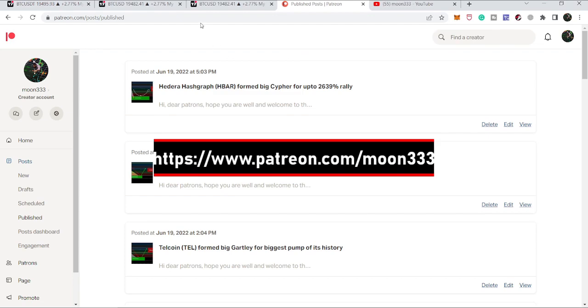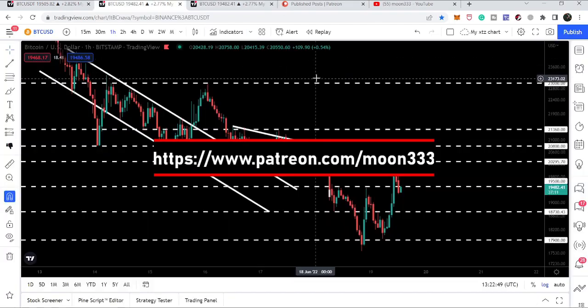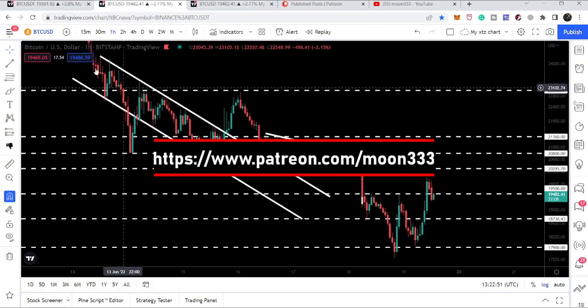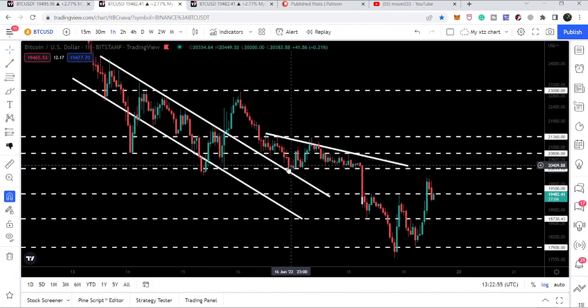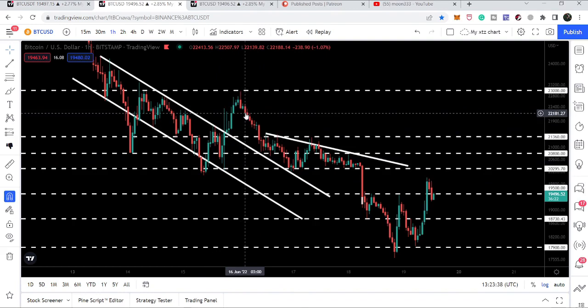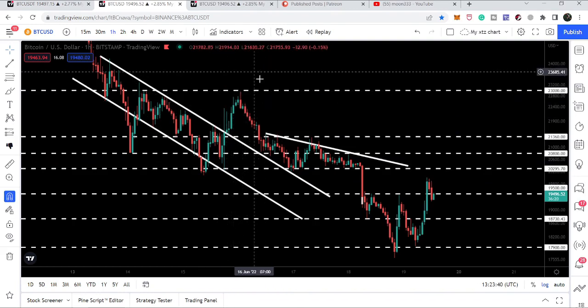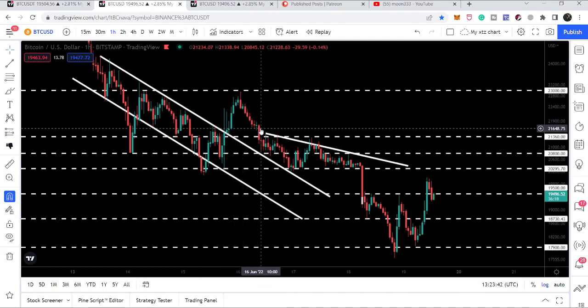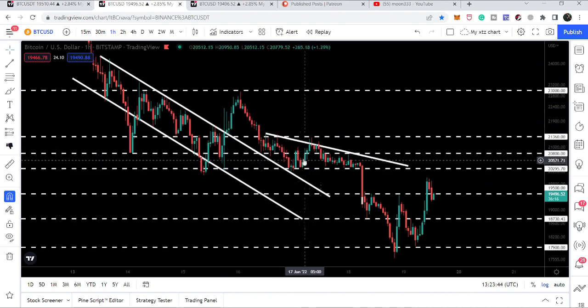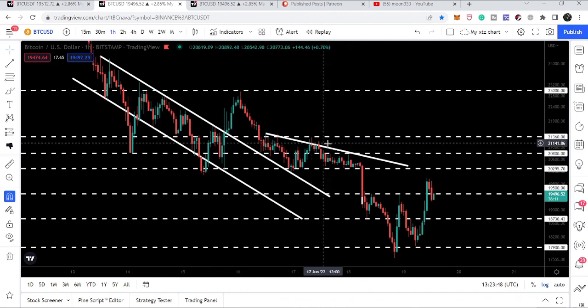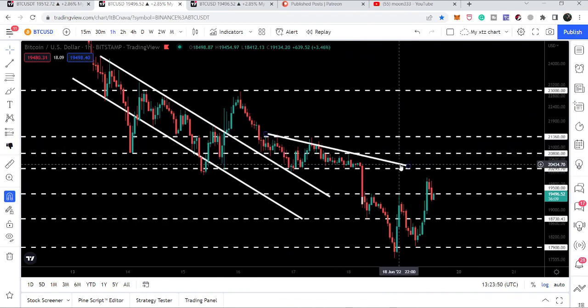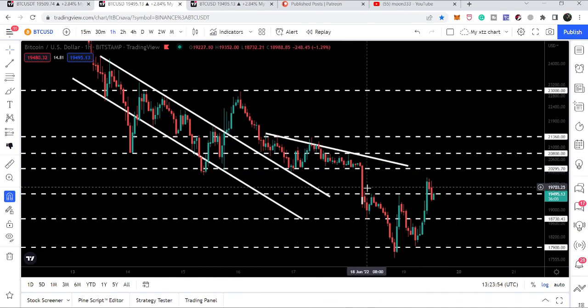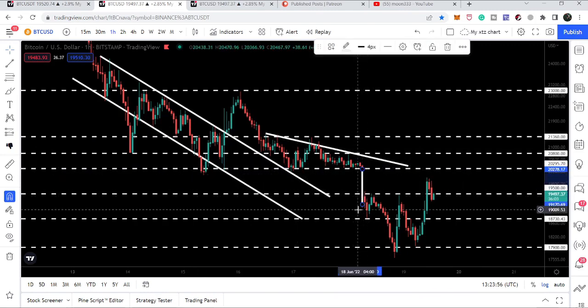Now let's start the analysis, and first of all, let me begin with this hourly time frame chart. Previously we have been following this down channel on the hourly time frame chart. We broke it out, but after breaking out the resistance of the channel, we were rejected by this $23,000 resistance, and we broke down all the supports. During this fall, we also formed this descending triangle. Here we had this downtrend line resistance, and here we had the horizontal support, and this was the target to the downside where I have placed this trend line.